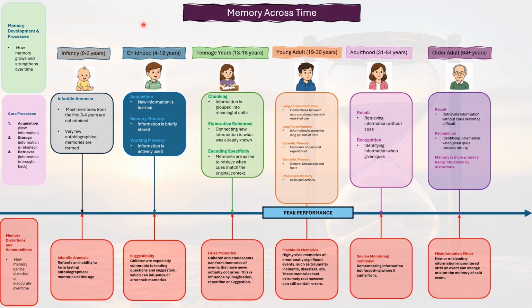This mind map explores how memory develops, strengthens, and changes throughout a person's lifetime. The timeline follows an individual from infancy throughout to older adulthood and demonstrates both the growth of memory and the ways it can become distorted over time.